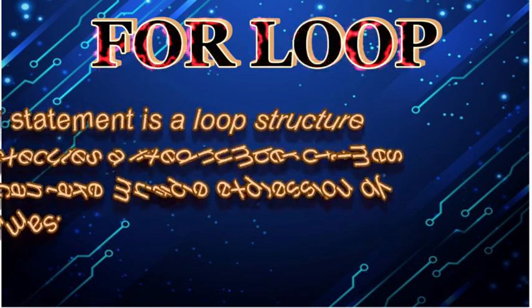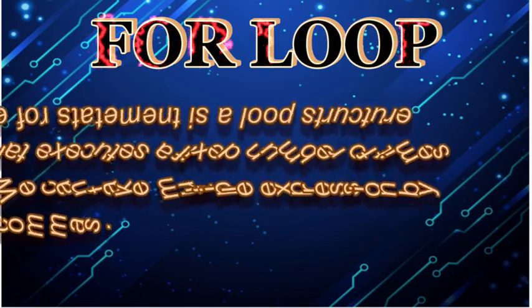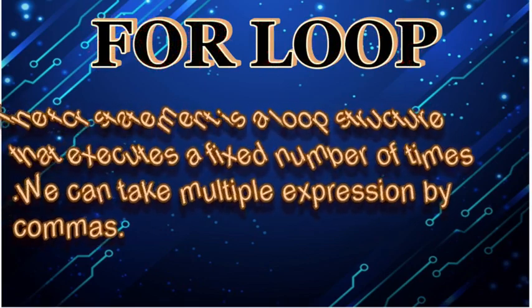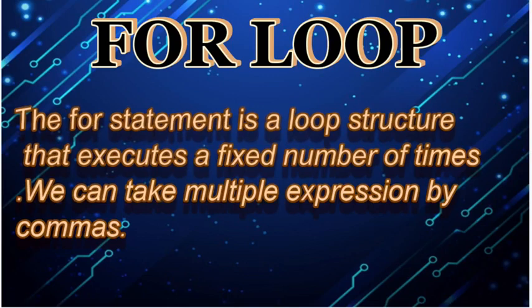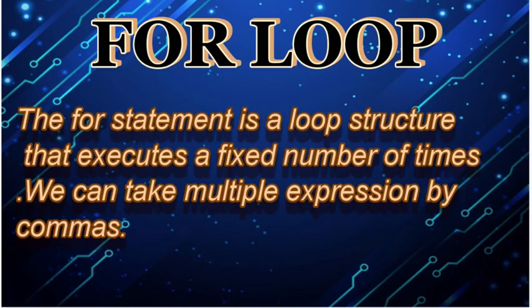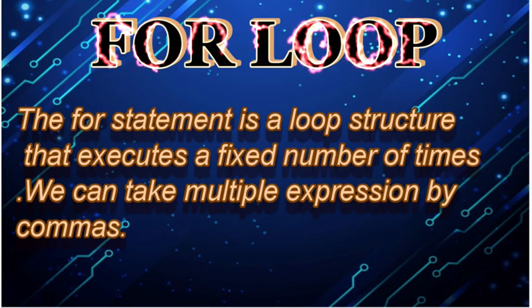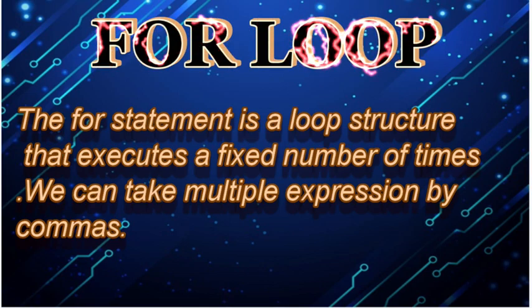When I am talking about a for loop, what is involved? The initialization, the condition, and the increment will all be included in one single line. That is the basic purpose of a for loop. Initialization means the initial value from where the program needs to start. Then the condition: if the number starts from 0 and should end at 10, it will work according to that. Then comes the increment and decrement operator.